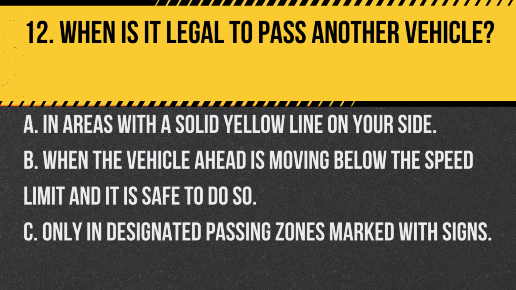Question 12. When is it legal to pass another vehicle? A. In areas with a solid yellow line on your side. B. When the vehicle ahead is moving below the speed limit and it is safe to do so. C. Only in designated passing zones marked with signs. Answer B. When the vehicle ahead is moving below the speed limit and it is safe to do so. Passing is legal when it is safe and the vehicle you are passing is moving below the speed limit.